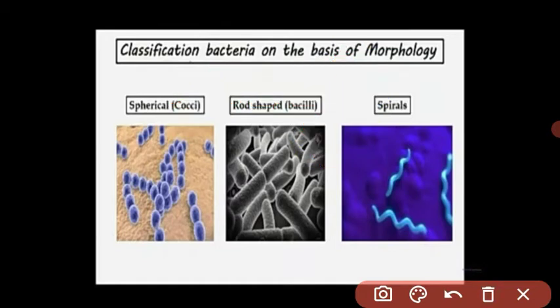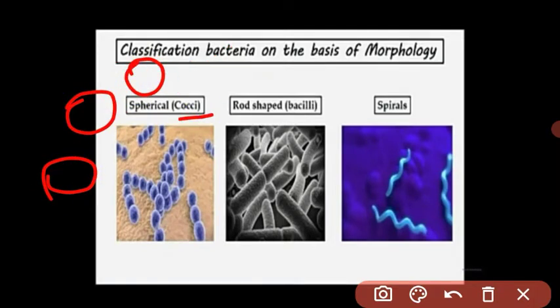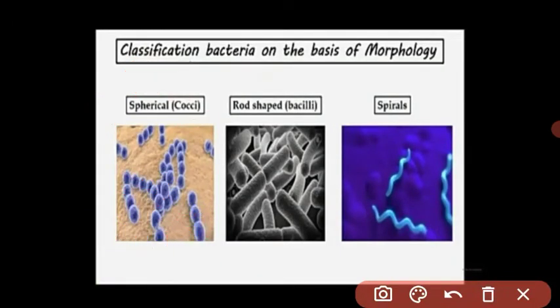Got it? First is the spherical shape, also called cocci, meaning the bacteria have a spherical shape. There are two types of cocci. Two spherical cells together are called diplococci, and the chain-like arrangement is called streptococci. Got it?